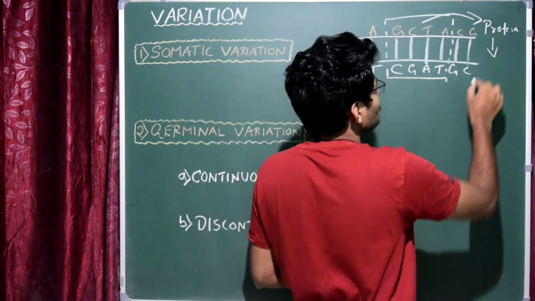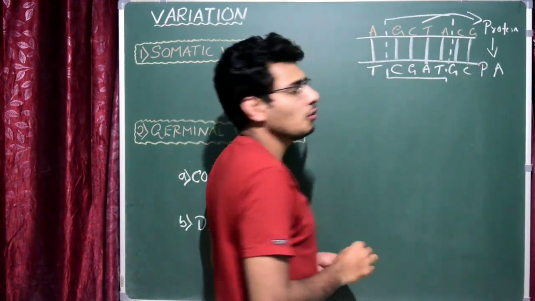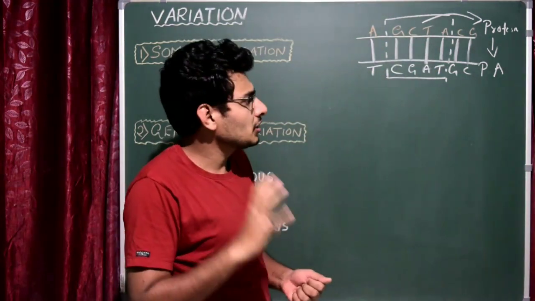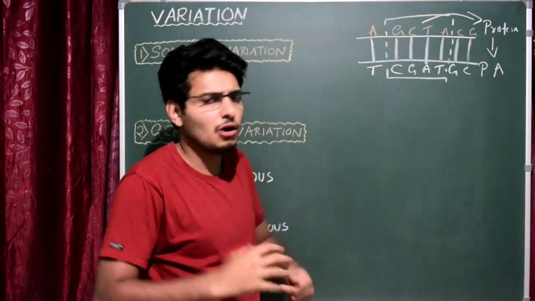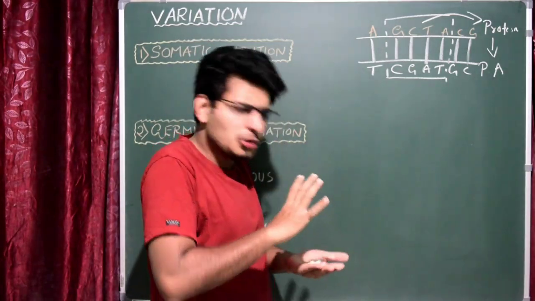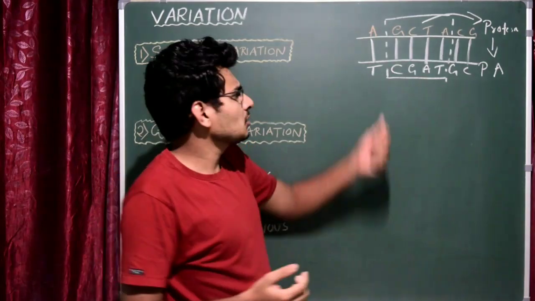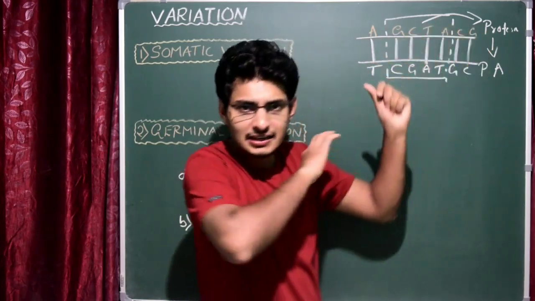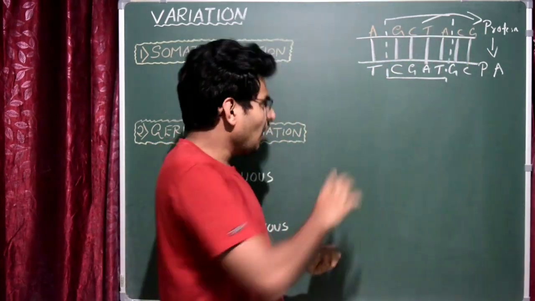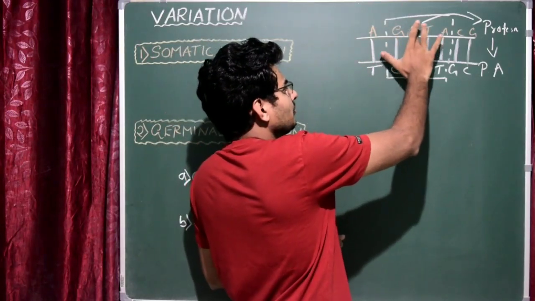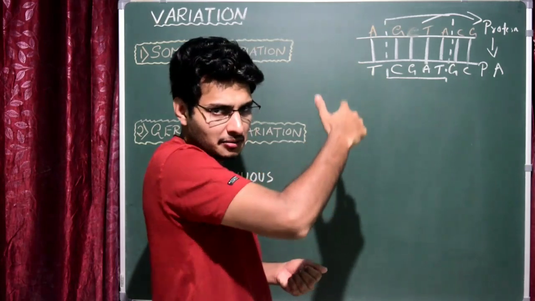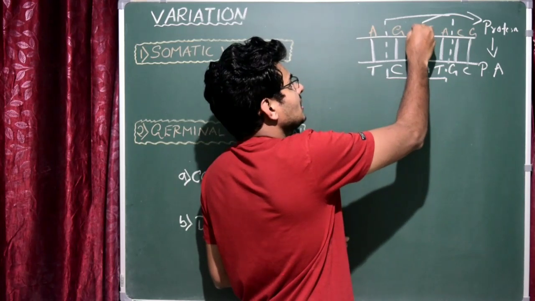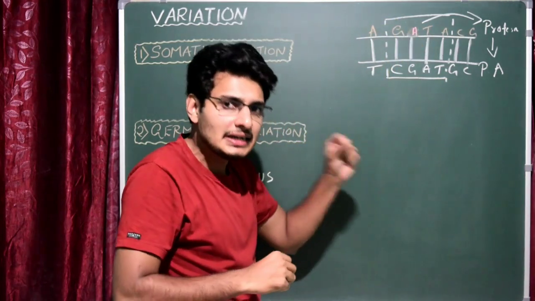Actually, this protein is responsible for certain physiological activity in our body. This is a normal gene which produces a normal working protein, responsible for physiological activity or maybe structural support also. Now, due to certain mutation, the mutation is nothing but a change in the base pair. You could see the reading sequence G, C, T, A, C, G of that gene. Let us assume that instead of C here, another nitrogenous base comes. Let us take A here. It should not be here, but it is there due to mutation.